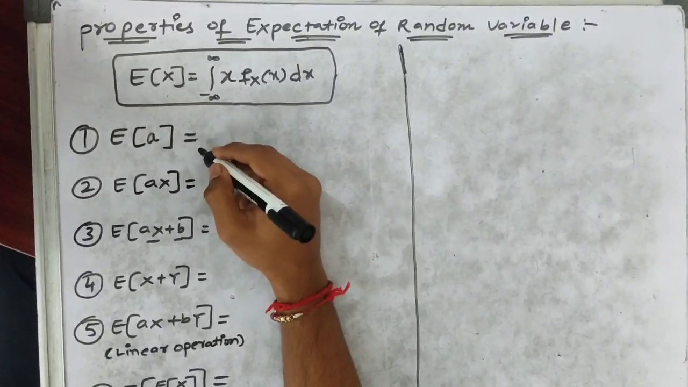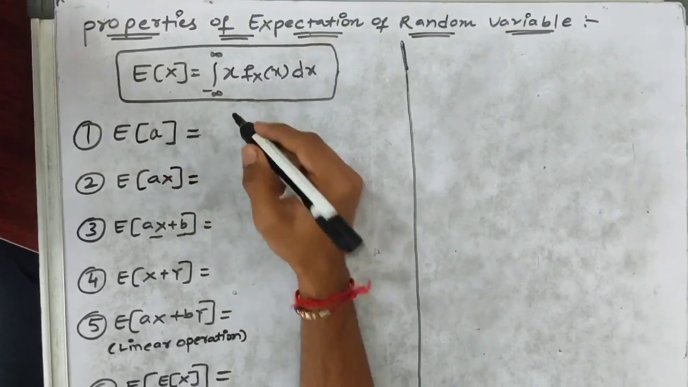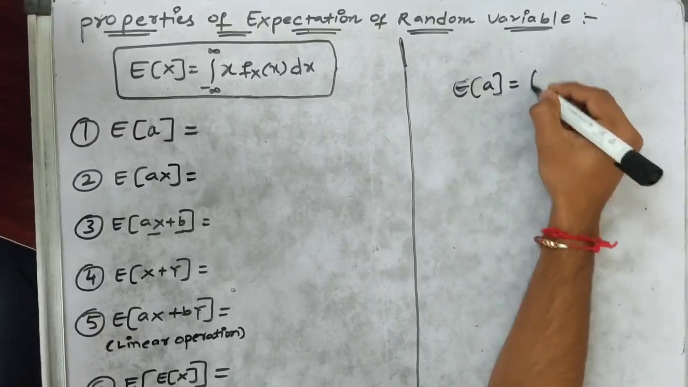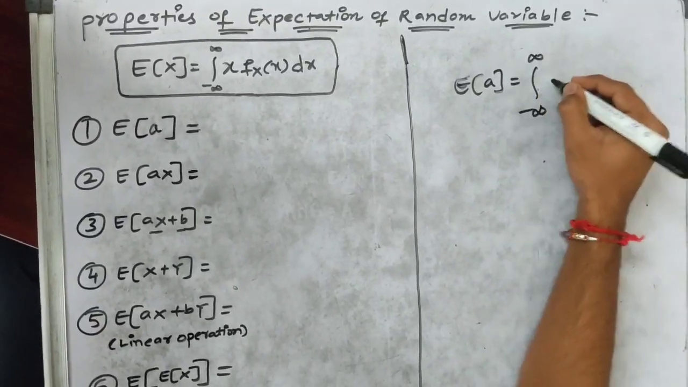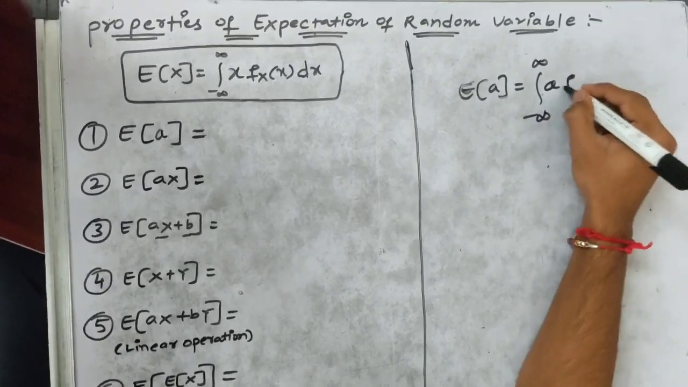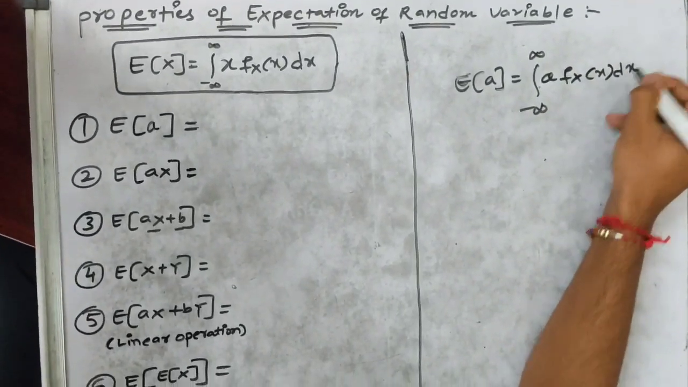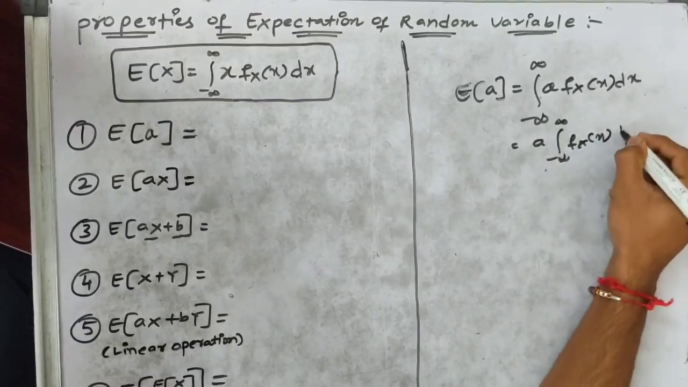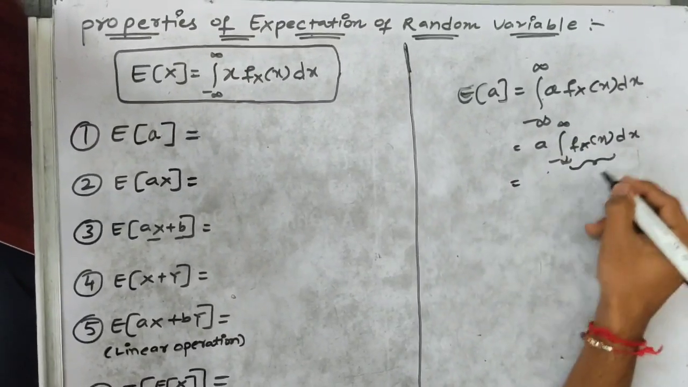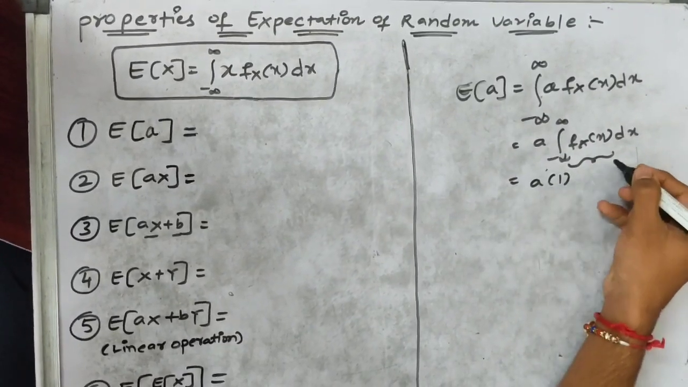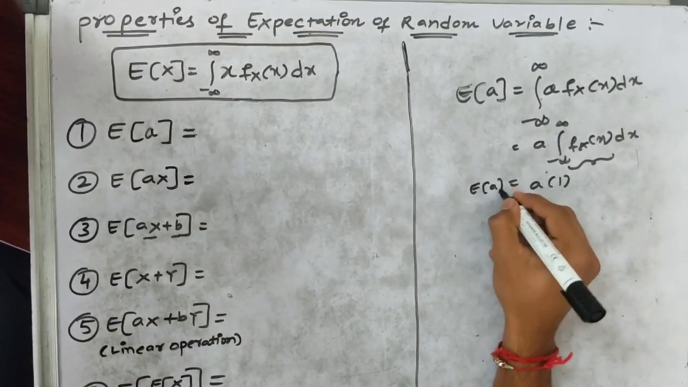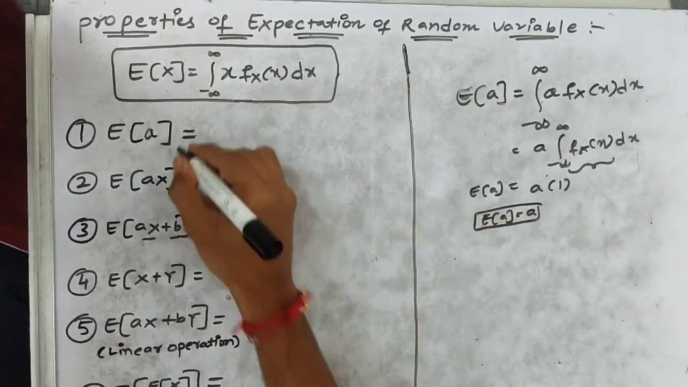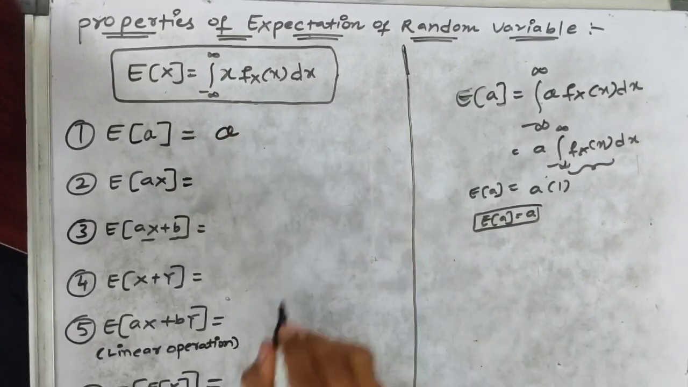Coming to property number 1, the expectation of A, which is a constant. If we want to find the expectation of A, we can simply substitute the value in the formula of expectation. We can write A here and the probability density function here. If we take out A, we'll get the integral from minus infinity to infinity of fX(x) dx. This is called the area under the probability density function, which is always equal to 1, and the expectation of A is equal to the constant itself. A is called a constant. So the expectation of A, which is a constant, is equal to the constant.